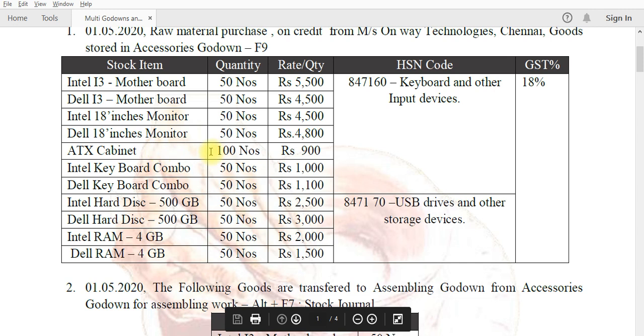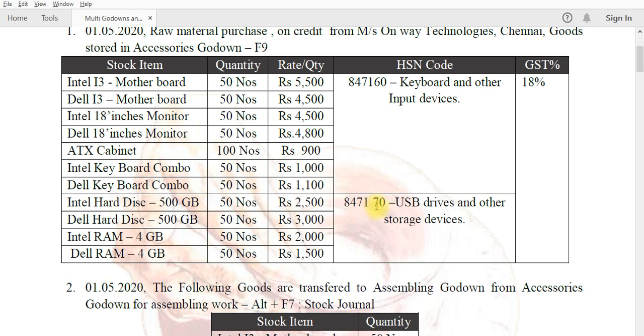For the ATX cabinet only, we get 100 numbers, and different items have different rates. Some HSN codes are common for the items because all items are of similar nature. The keyboard and other input devices have the same HSN code 847160, and the USB drive and other storage devices get 847170.